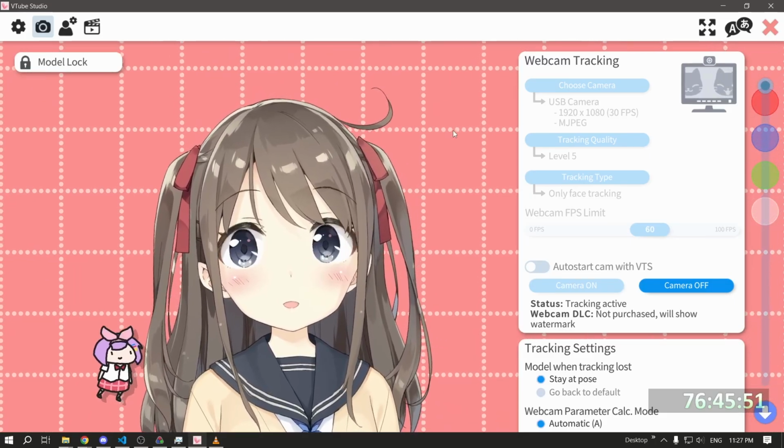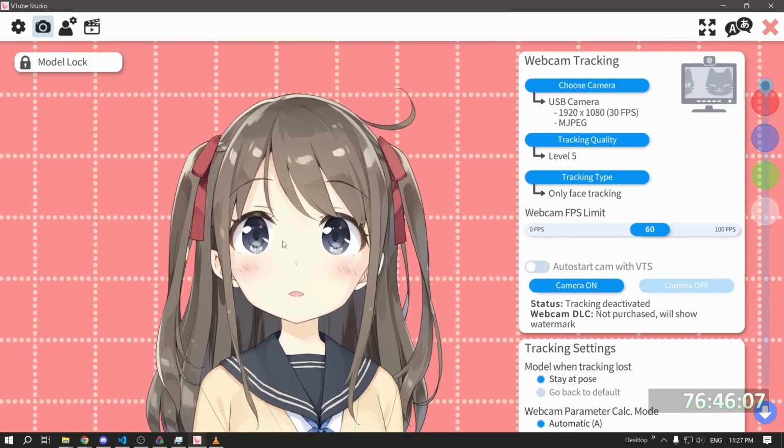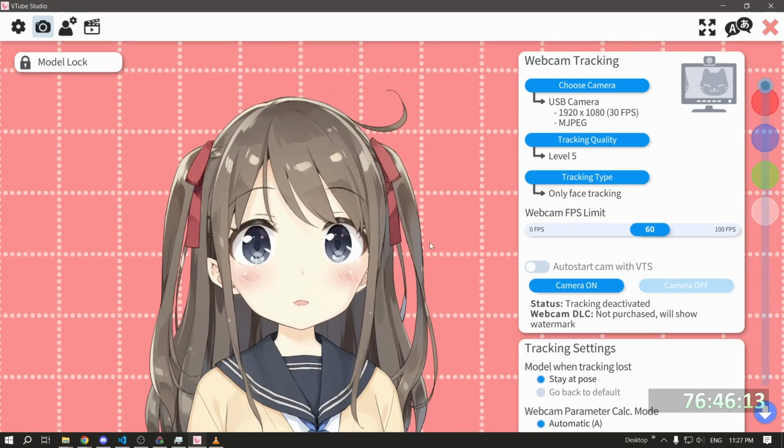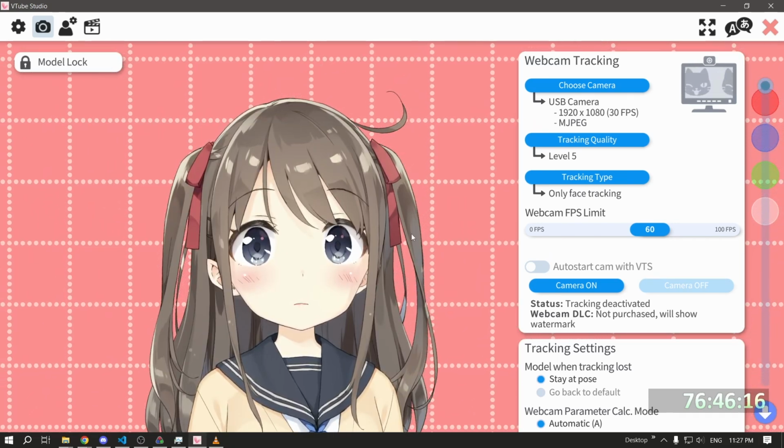So what we're essentially going to do now, we're instead going to use expressions to animate it, and for the mouth, we're just going to use audio directly from the computer. Well, thanks to Sugarcane Defender, we have a promising solution.